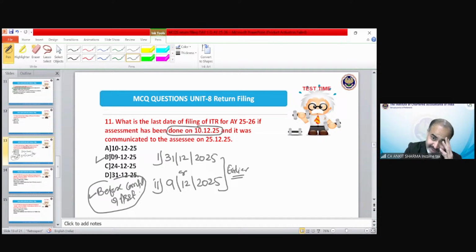After communication, 15 days is for defective return. Why are you writing this again and again? So the correct answer is 9th December 2025. Always remember the communication date is there to confuse you, it is irrelevant. The date of completion of assessment was 10th December 2025, so you need to take 1 day before that date. Fine. Whenever you make a mistake, you always remember it. Correct.